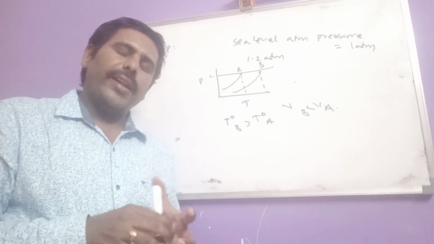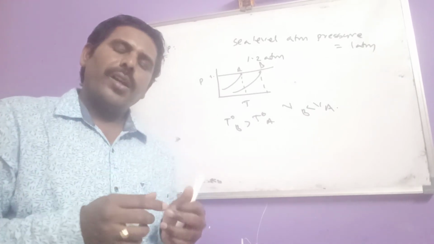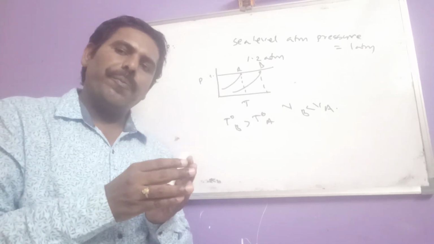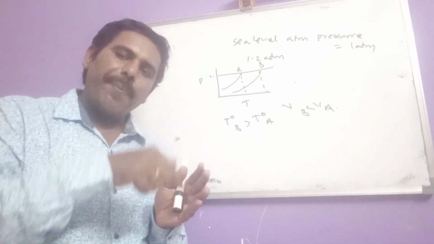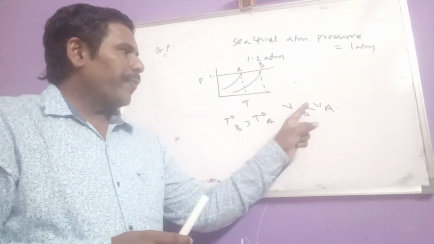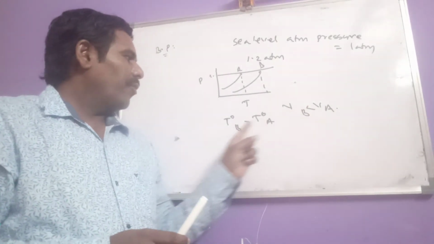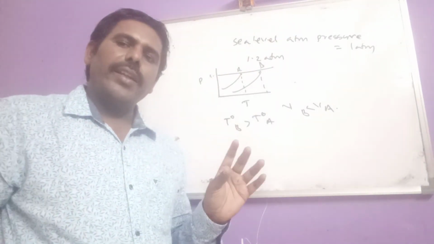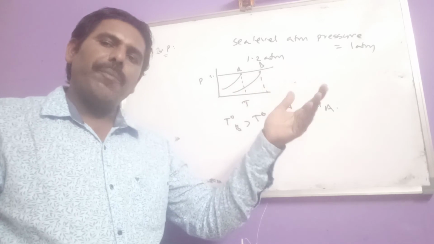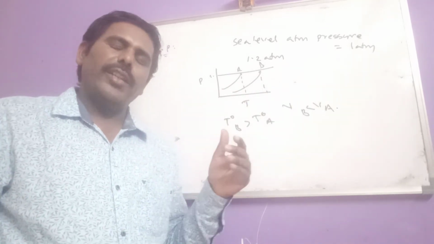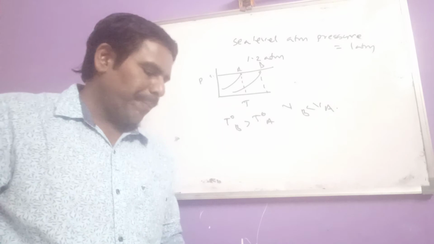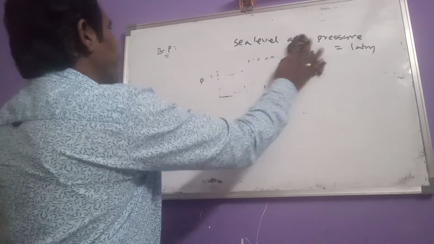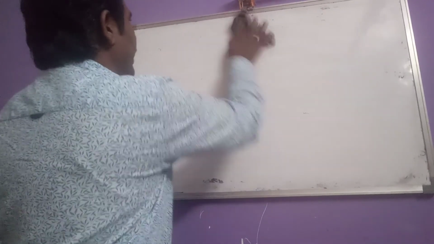So if we add a non-volatile solute to a pure liquid, its vapor pressure decreases. If vapor pressure decreases, what happens here? Its boiling point increases. So that is known as elevation in boiling point. That is known as what? Elevation in boiling point. So now this is regarding boiling point. And last one is there, freezing point also.